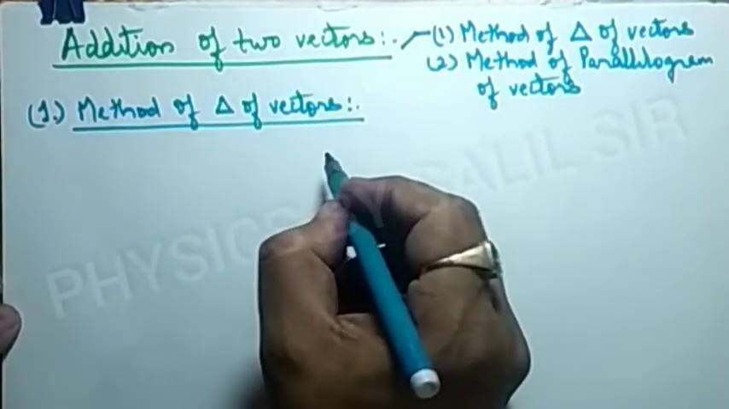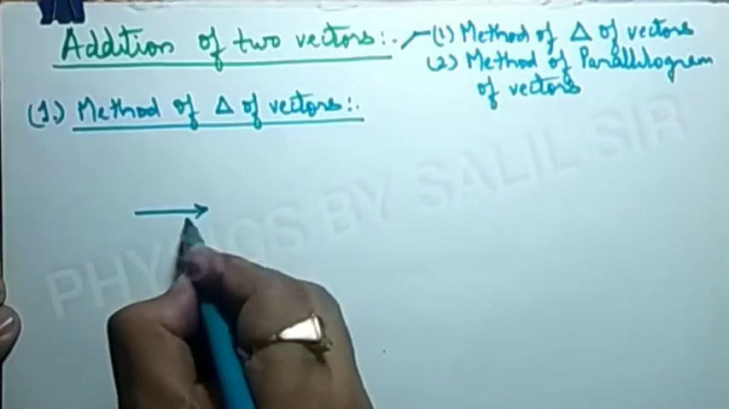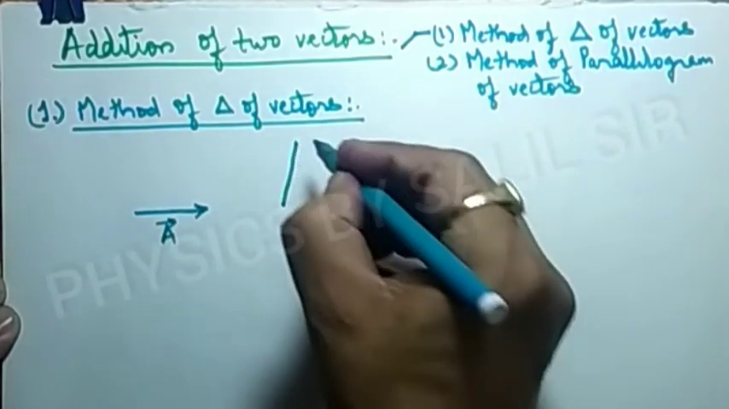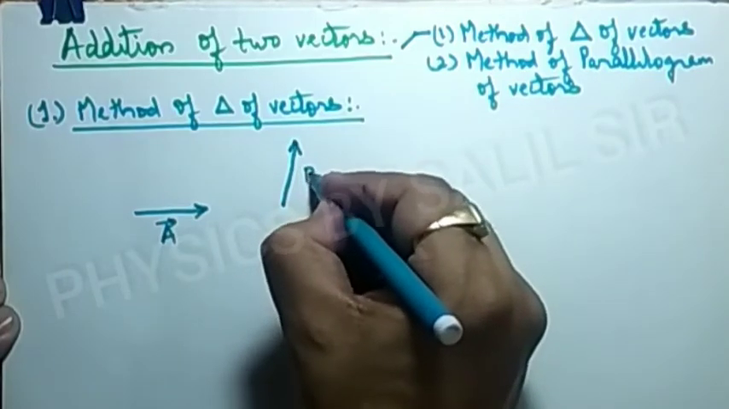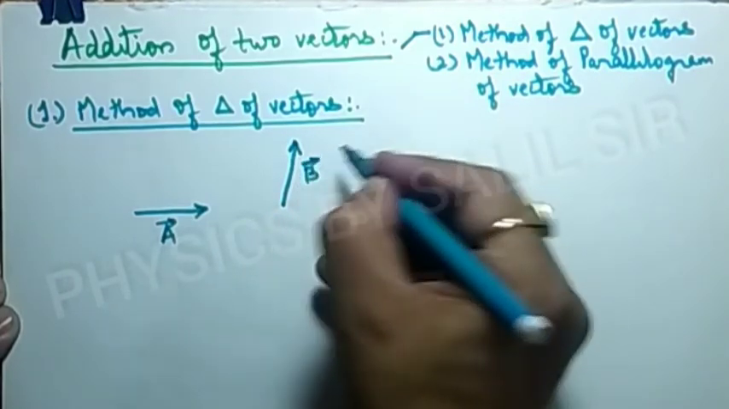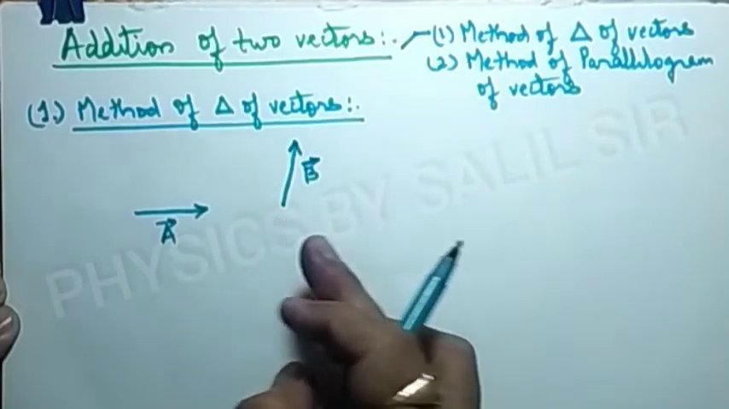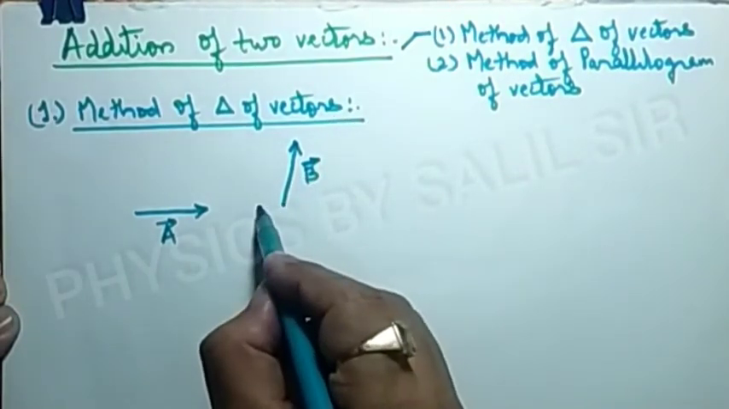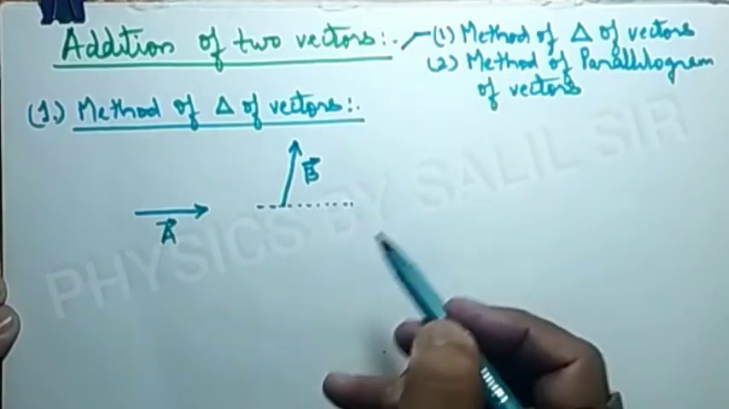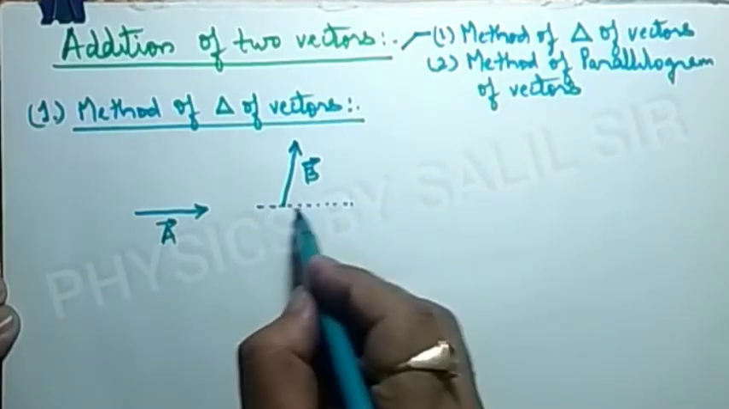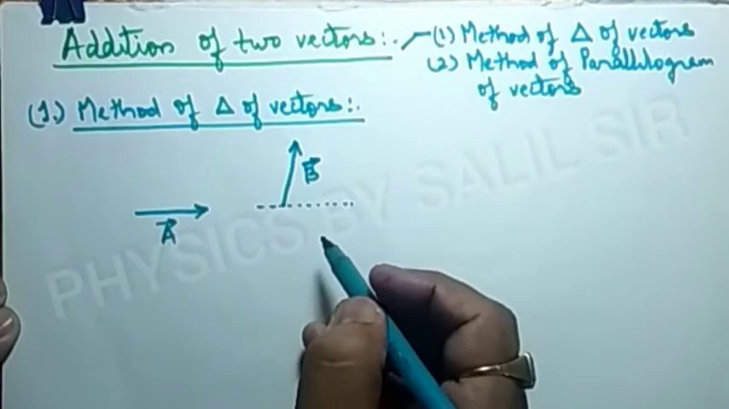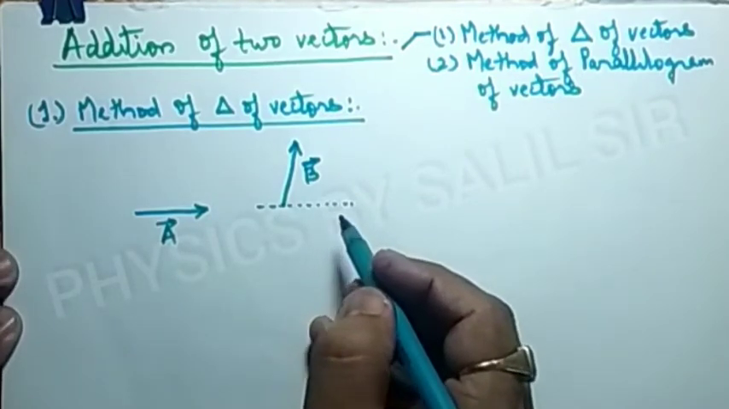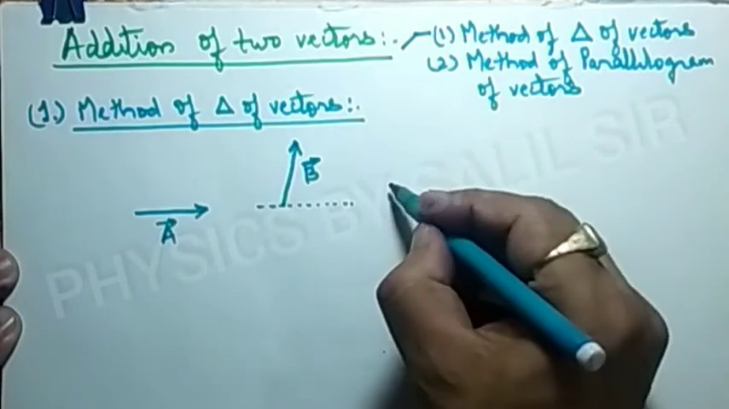Suppose we have got two vectors. One vector is vector A, the other vector is represented by vector B, and you observe that vector A is a horizontal vector and vector B is a vector which has some angle with the horizontal, or we can say that it has got an angle with the x-axis. So if we want to add these two vectors, then there are two methods.